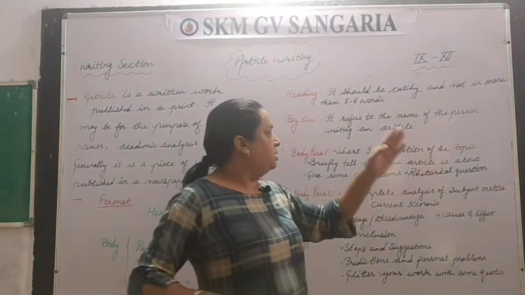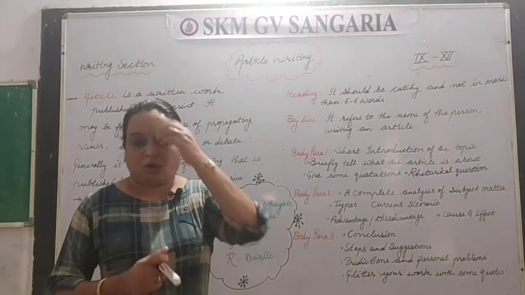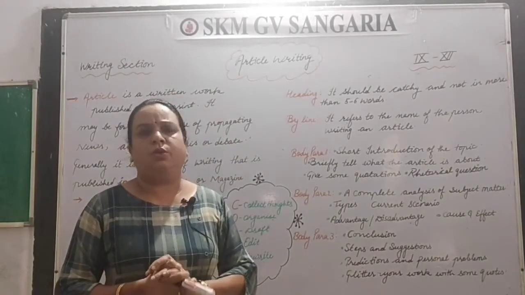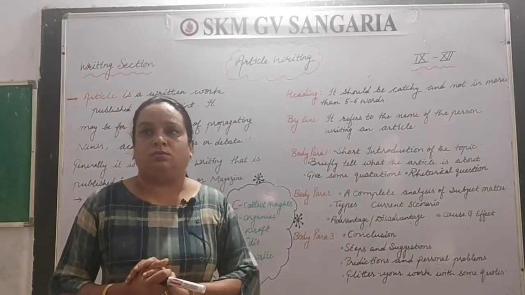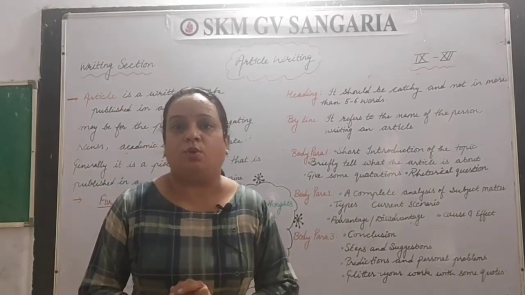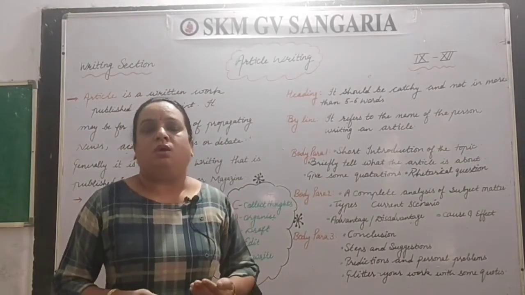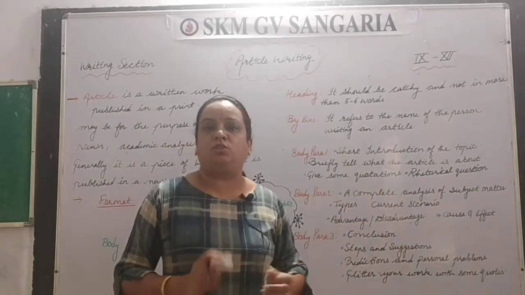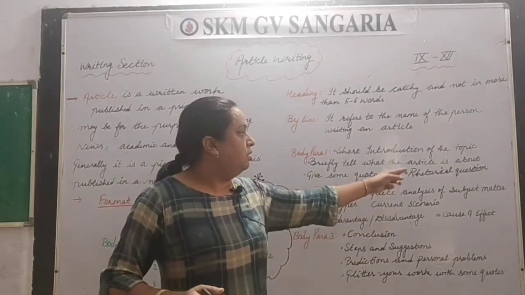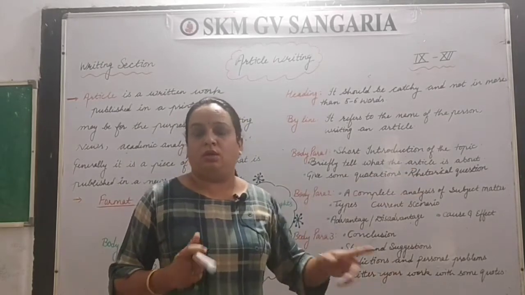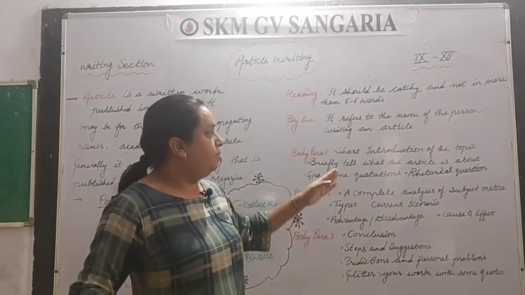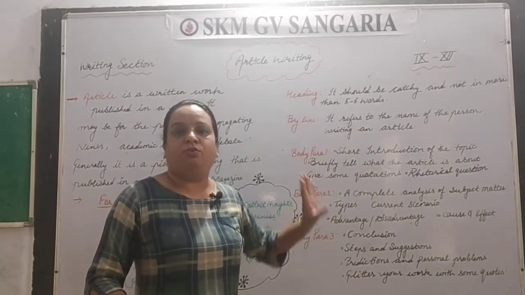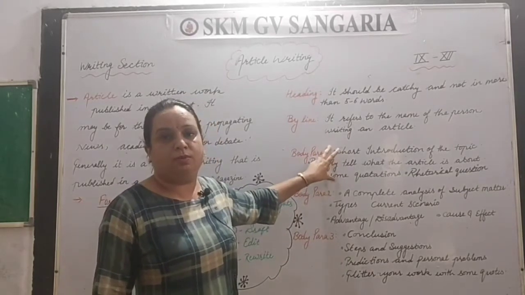The next very important thing is the rhetorical question. What does a rhetorical question mean? It does not need any answer. Suppose: do you need corruption in your country? The answer is no, right? Such questions, where the answer is already understood, you have to add, 1 or 2 questions, which are called rhetorical questions. This will give you the matter of 4 to 5 lines, and that would be your paragraph number 1.